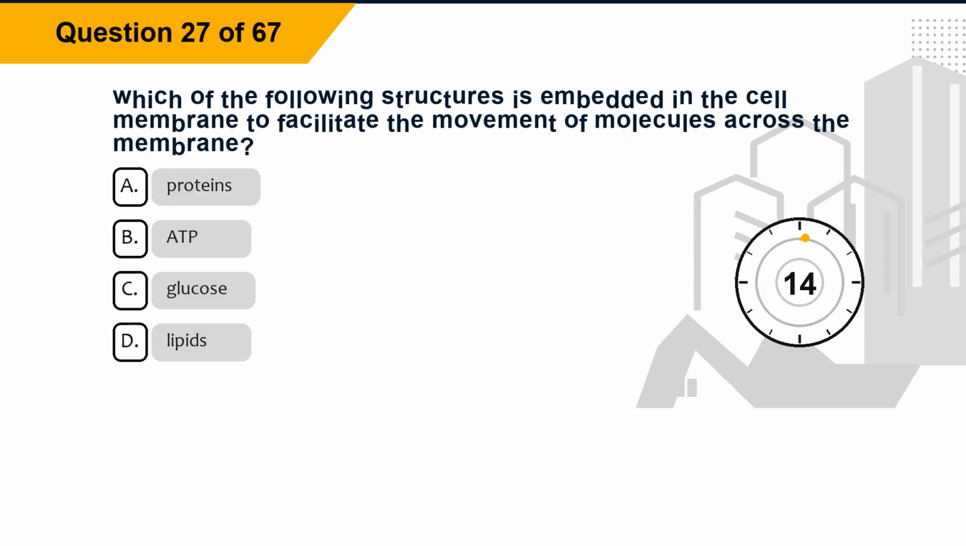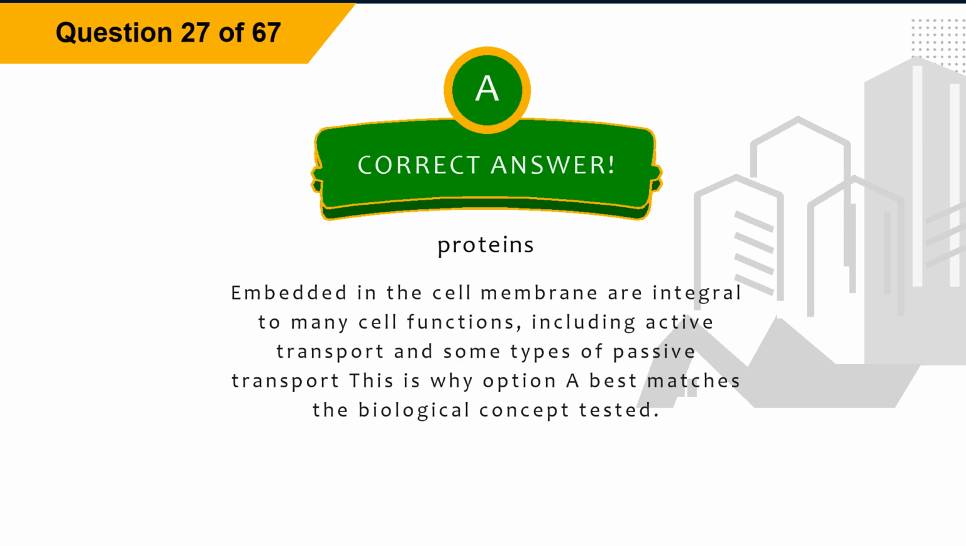Question 27. Which of the following structures is embedded in the cell membrane to facilitate the movement of molecules across the membrane? Option A, proteins. Option B, ADP. Option C, glucose. Option D, lipids. The correct answer is option A, proteins. Explanation. Proteins embedded in the cell membrane are integral to many cell functions, including active transport and some types of passive transport.